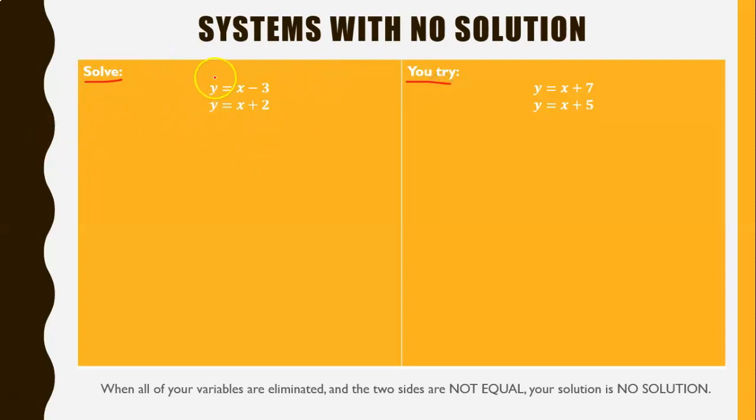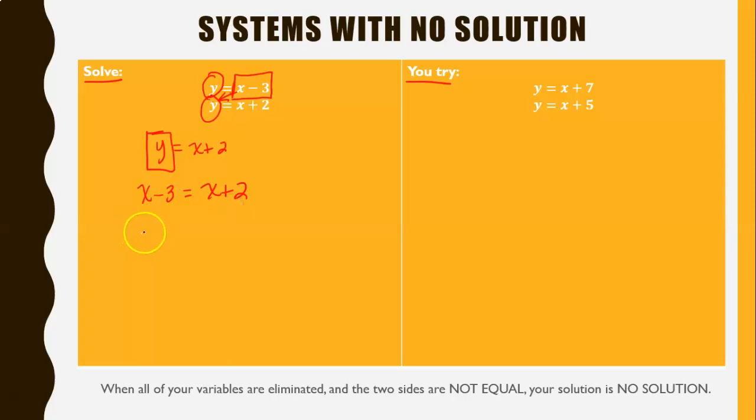So for this one, I noticed that y is already isolated, so I'm going to use substitution. Y is the same thing as x minus 3. It's like I took $1 and gave you 4 quarters. It's the same amount of money, they just look different. So now I go to the other equation and I replace y with that expression. So I'm taking the equation y equals x plus 2. I'm replacing y with what's in the square here, so that's x minus 3 equals x plus 2.